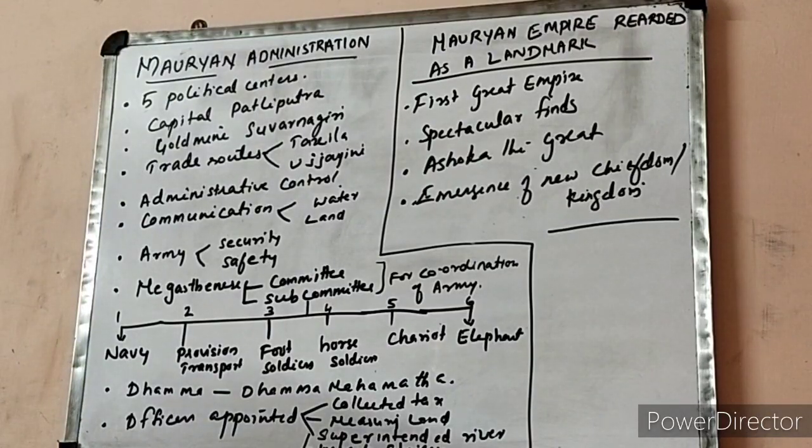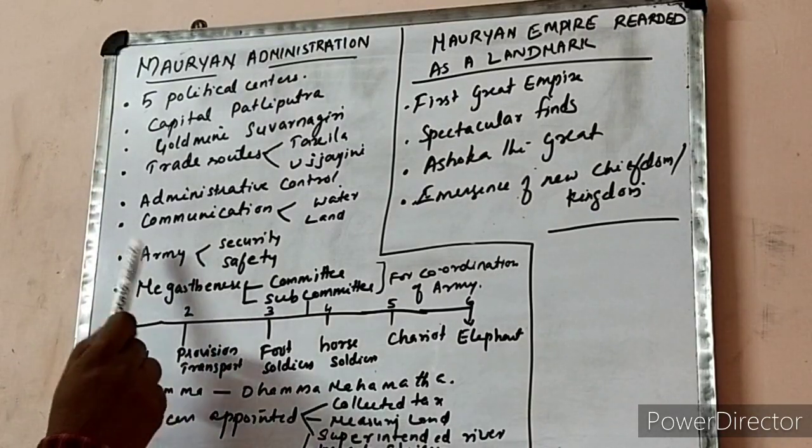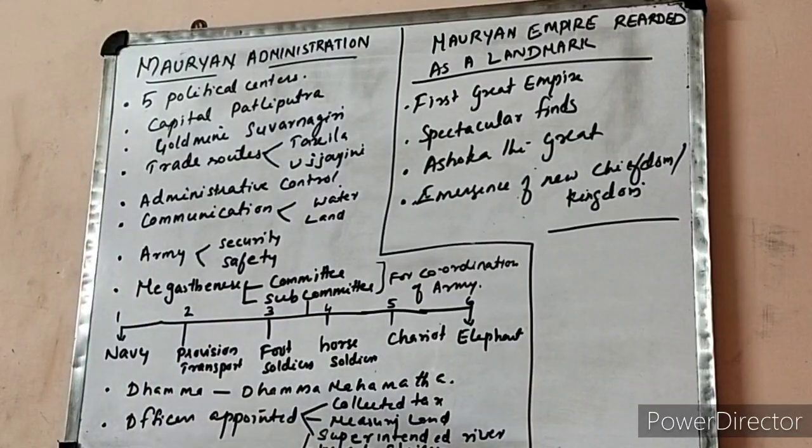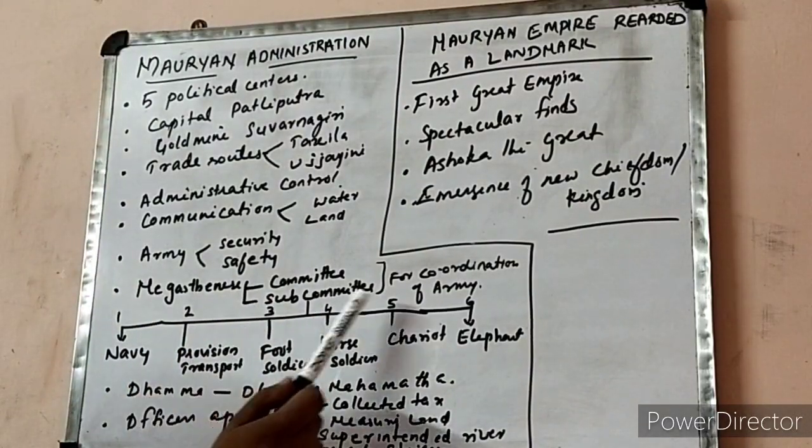Then I told about Megasthenes' book Indica, that indicates the coordination of this army, and they made committees and subcommittees. How many? 6 committees, 6 subcommittees. 1, 2, 3, 4, 5, 6.